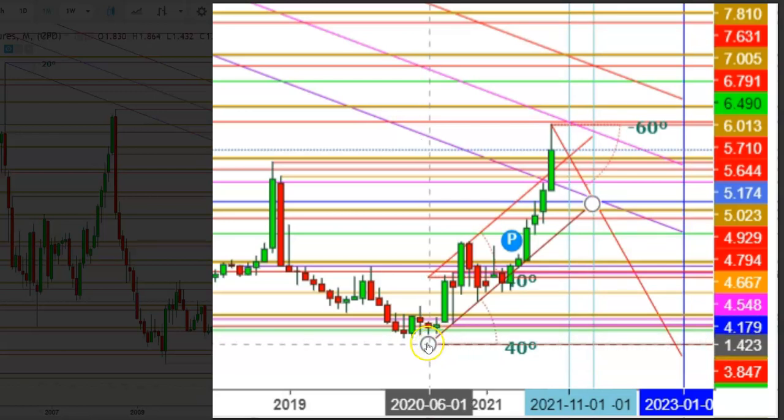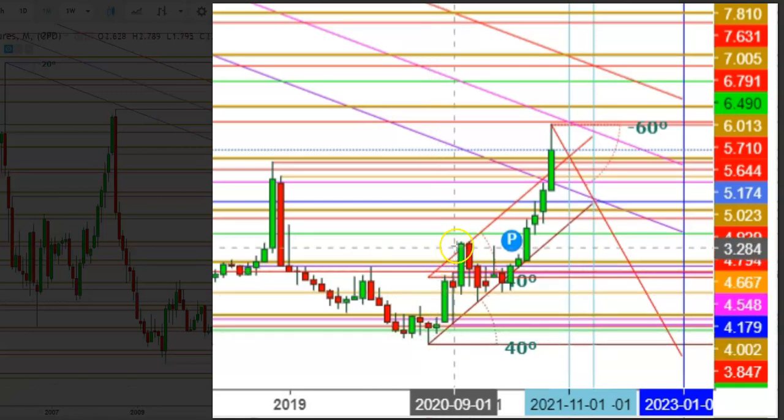Friends, here you can see how the natural gas futures once again started an uptrend in the month of June 2020 from the levels of 1.423, and this uptrend continued well above the second psychological resistance at $3. The natural gas futures found some resistance at the levels of 3.392 during the month of October 2020, and once again bearish pressure was there, which continued to keep natural gas futures below the psychological level at $3.